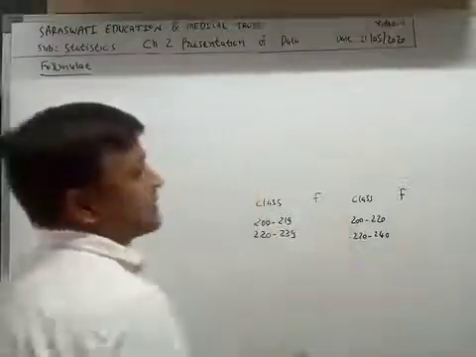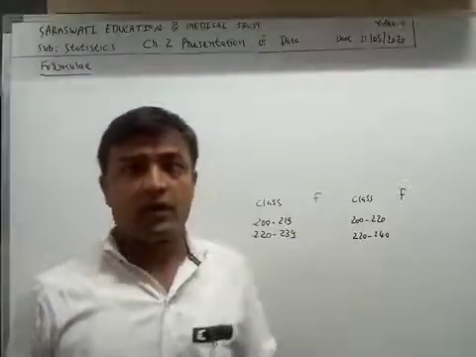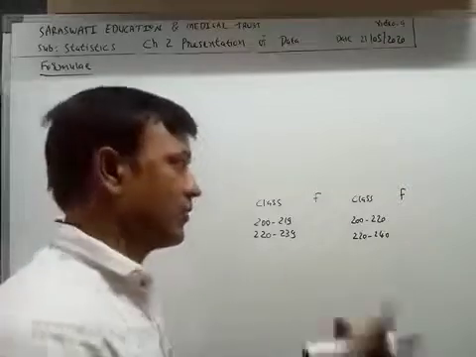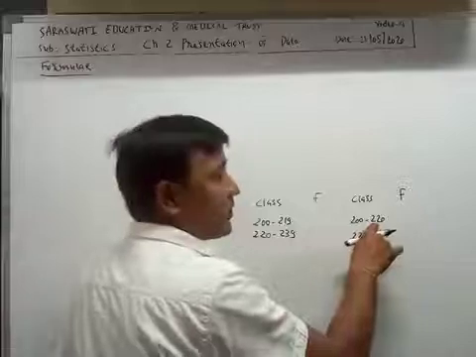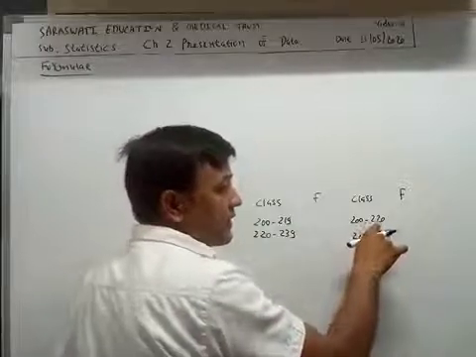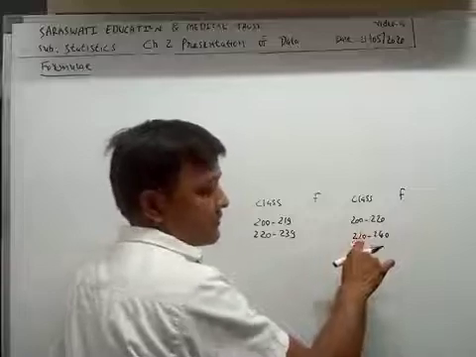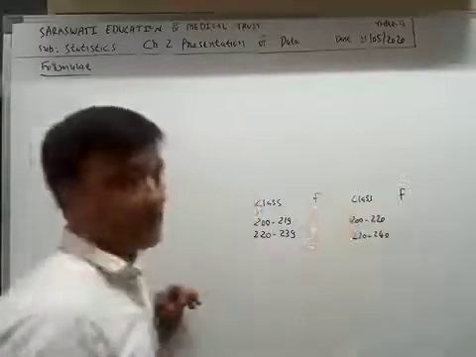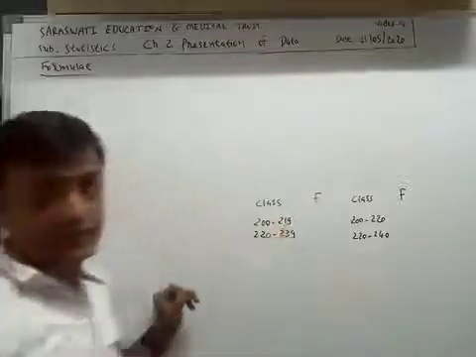Why is it known as exclusive class? Have you answered? Think. 220 is not included in this class, but 420 is included in this class. So it is known as exclusive class and this is known as inclusive class.